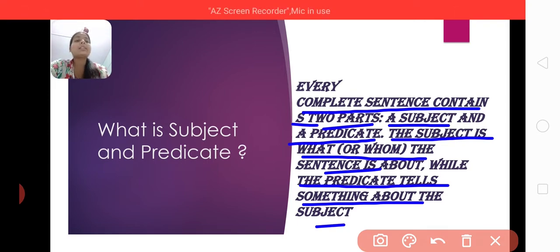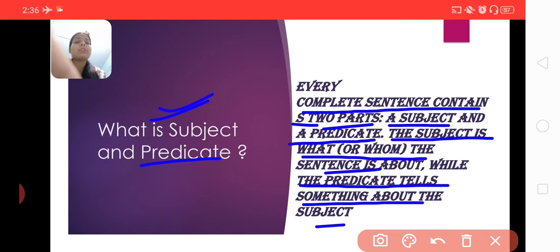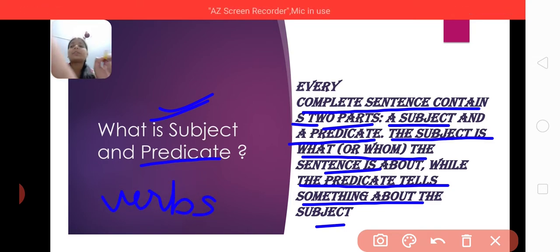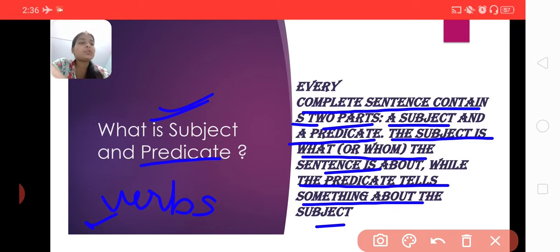It tells us what the subject is doing or what the subject is all about. It describes or gives information about the subject. A predicate always contains verbs, which are performed by the subject. Is it clear, students? I hope it is clear to you all what a subject is and what a predicate is.